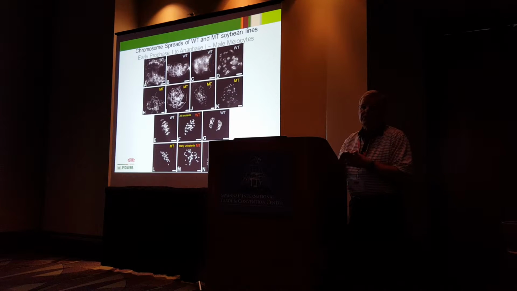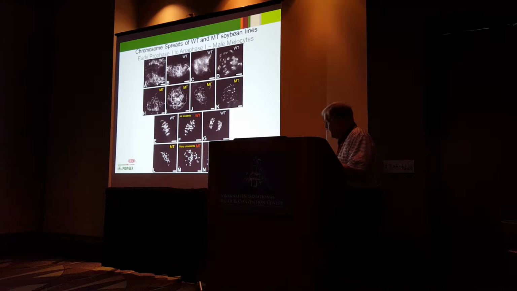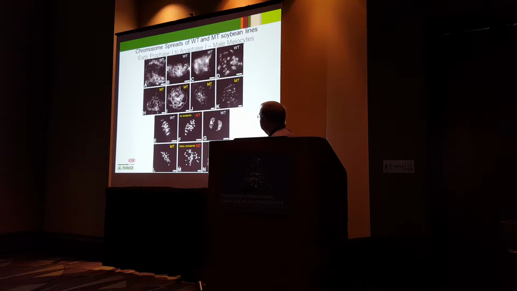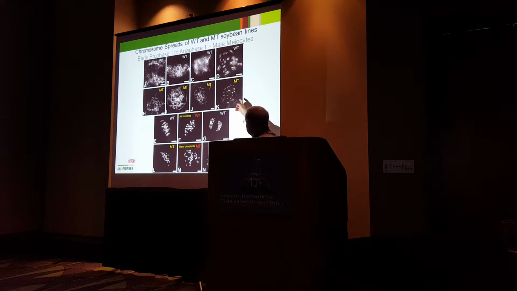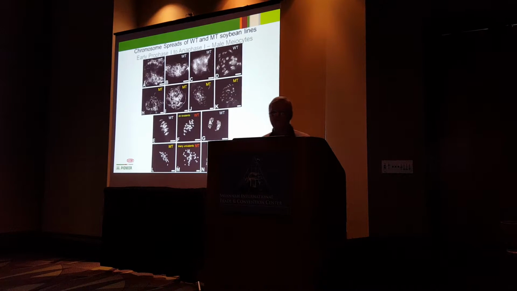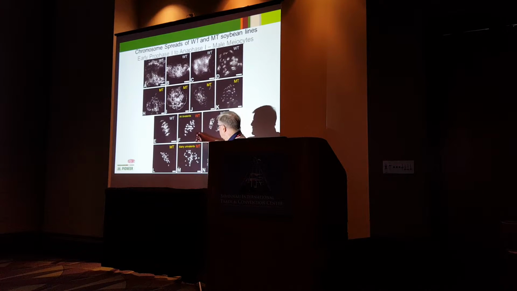When one does chromosome squashes of male meiocytes from early prophase 1 to anaphase 1, this sequence occurs with the wild type, the upper tier, the mutant here, and then same down here. The big difference is quite visible at the metaphase stage, in which the normal shows 20 bivalents here, with chromosome number, of course, of 40.